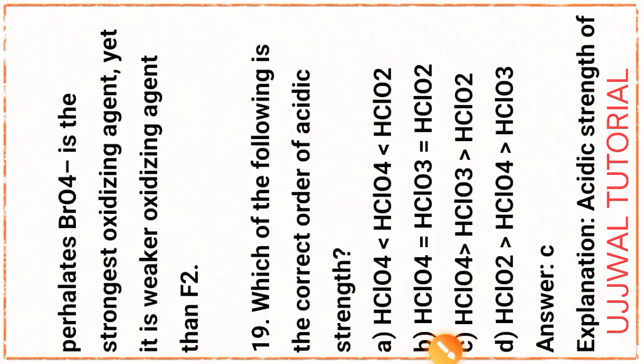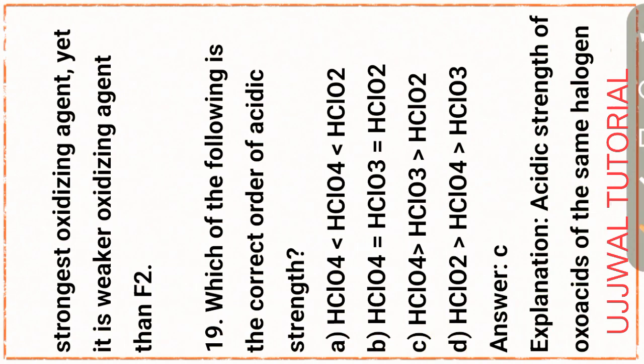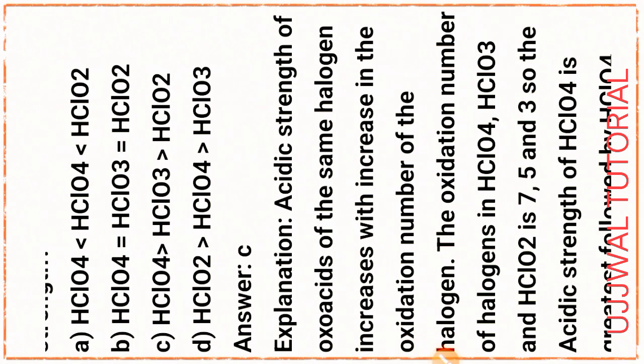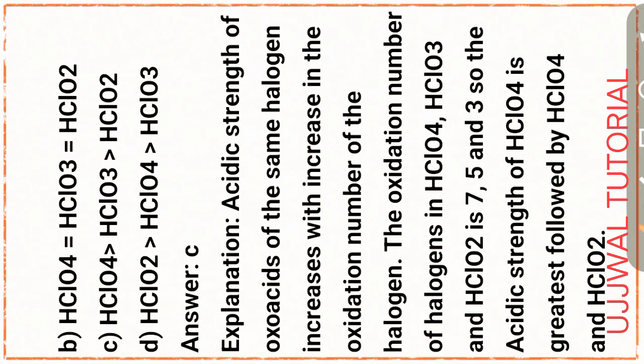Next question, question number 19. Which of the following is the correct order of acidic strength? Option C. The correct order is HClO4 greater than HClO3 greater than HClO2, explained another way by the oxidation number. Now to explain this part, acidic strength of oxoacids of the same halogen increases with increase in the oxidation number of the halogen.